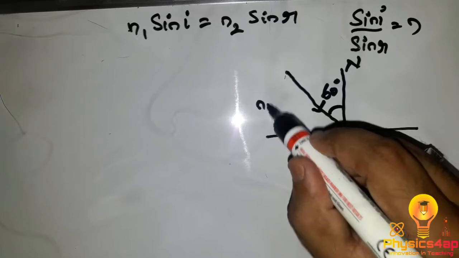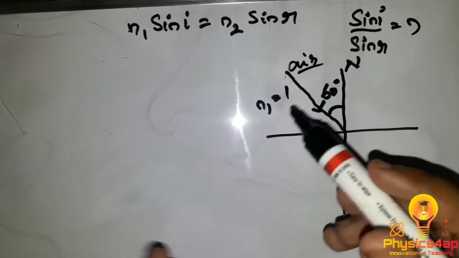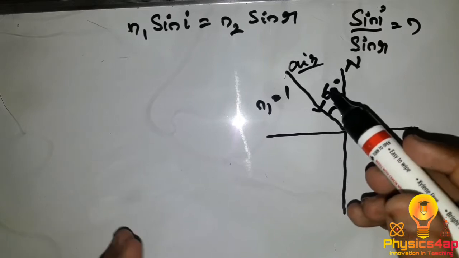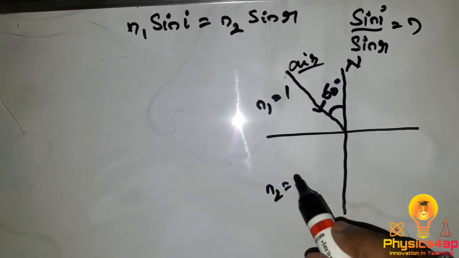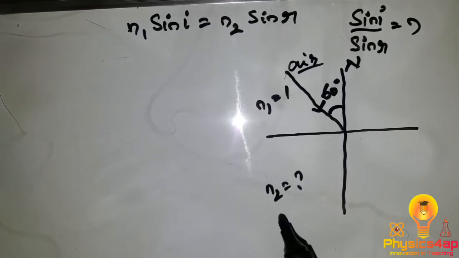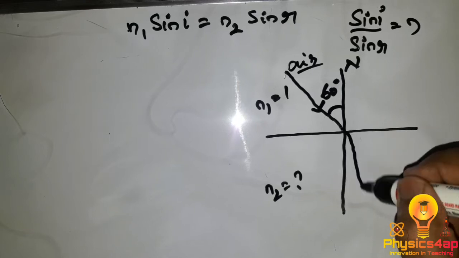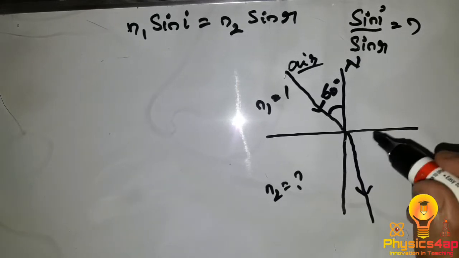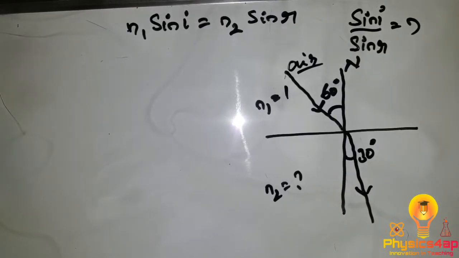The refractive index of that particular medium, air, we take as 1, and we have to find out the refractive index of the second medium. As the ray bends towards the normal, it makes an angle of 30 degrees over here.